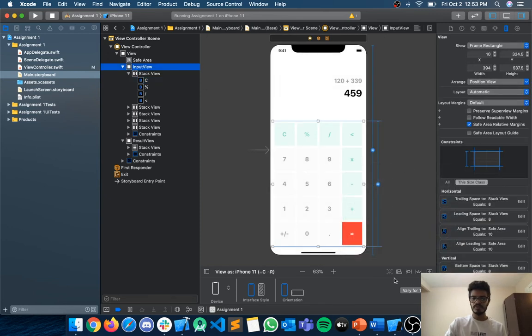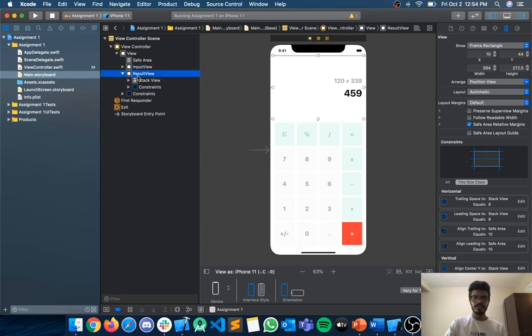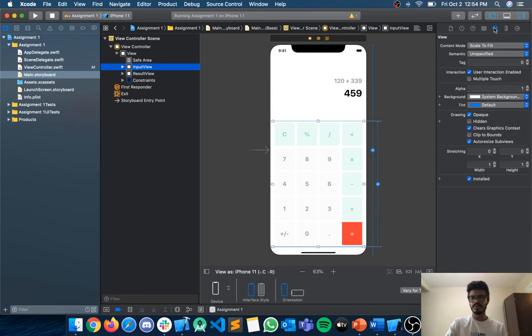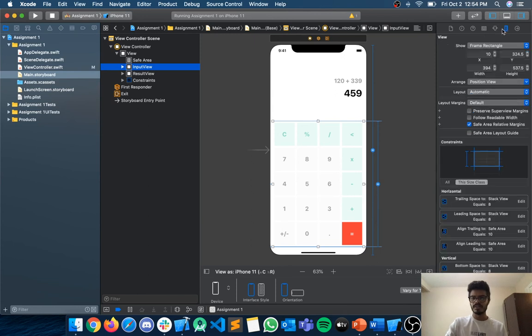I made the align constraint for the input view, and you can see I have also aligned the result view from the right hand side. I have also added the equal height constraint to make sure that this result view and input view remain the same for each device, like 70% and 30%.